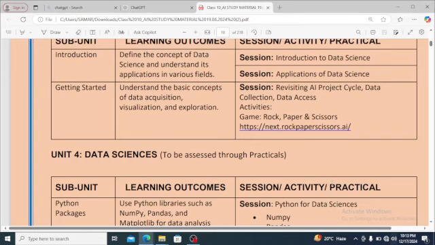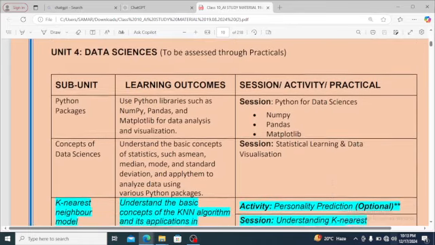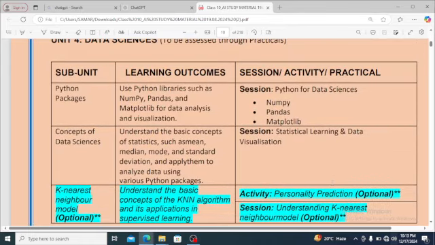What will be the session? Revisiting AI project cycle, data collection, data access activity. There is a game, rock, paper, and scissor. Now, data science unit 4. We'll study about Python packages. We know we have different packages when we write Python programming. Use Python library like NumPy, Pandas, Matplotlib. NumPy and Pandas are different libraries.